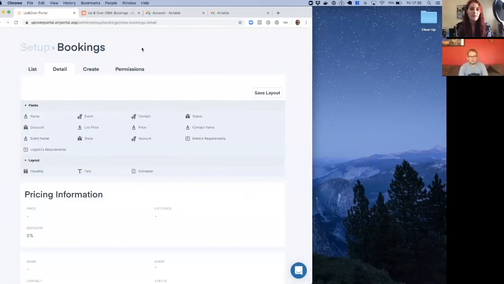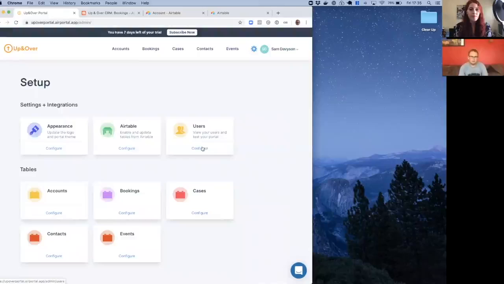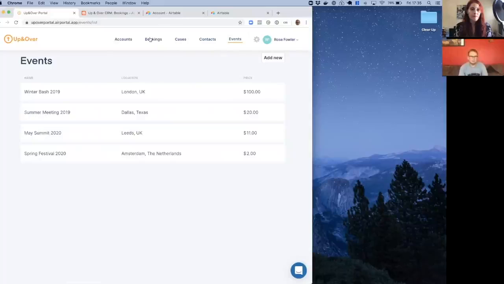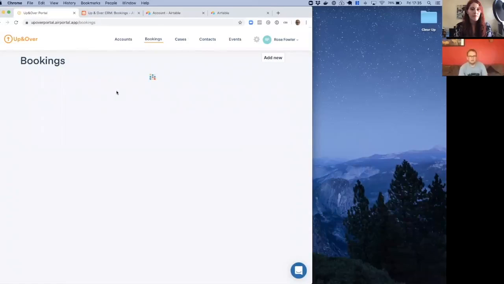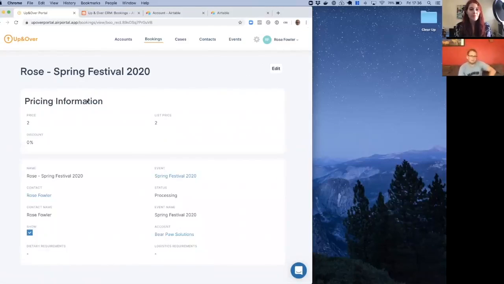So with that layout saved, let me actually jump back into rows. So if I go back to setup here, go to users. So when we go to a booking now, you'll see that we don't see the previous layout. We see this new layout that we just created with the pricing information, with the price details at the top. And if we edit, then none of those fields are editable because we've said they're read-only fields for our user. Wow.